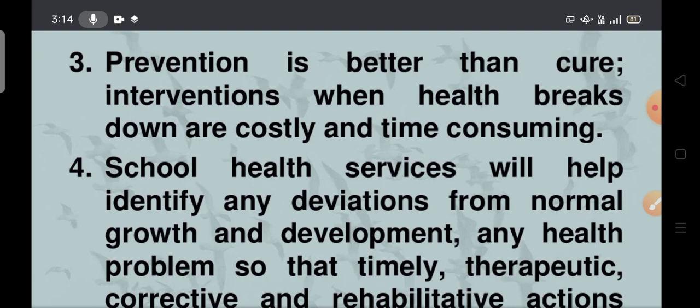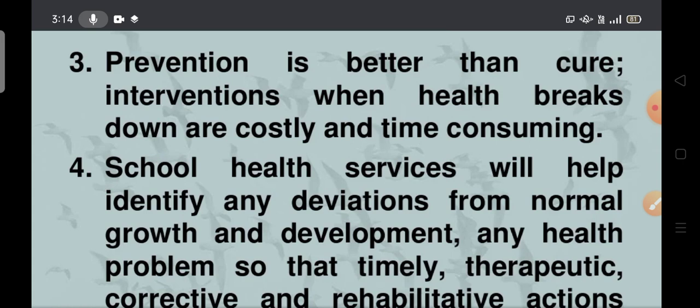We have to spend so much money for hospitalization and all. So it may be cost effective, and it may also be time consuming. So that is the reason. Instead of spending money for hospitalization, if you maintain health, there is no need to spend money for the hospital and all. That is the reason prevention is better than cure.